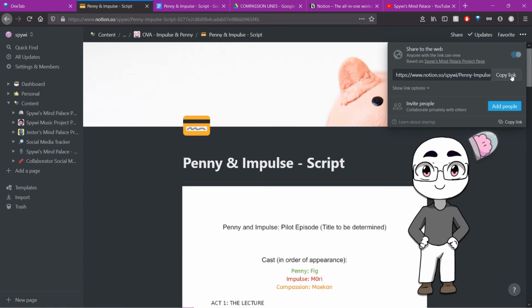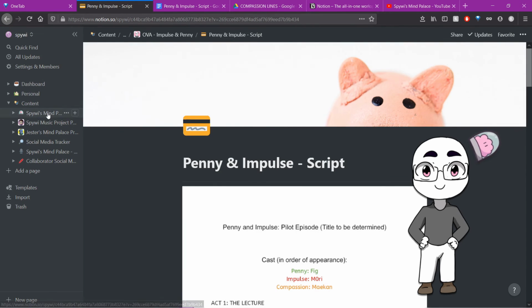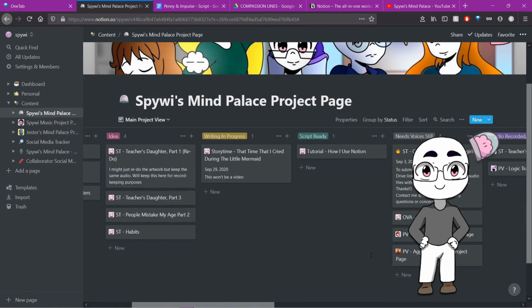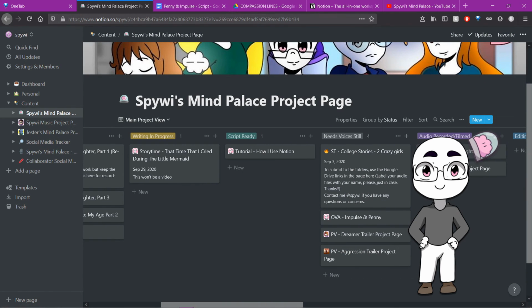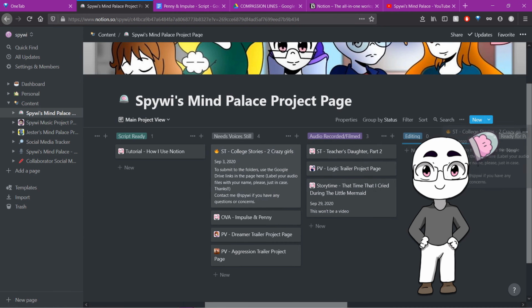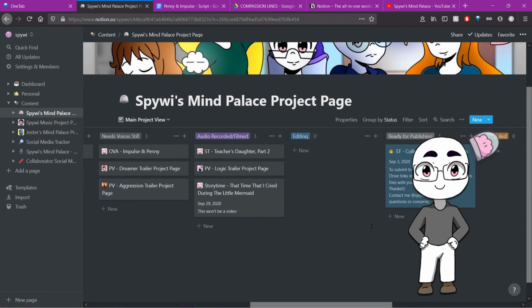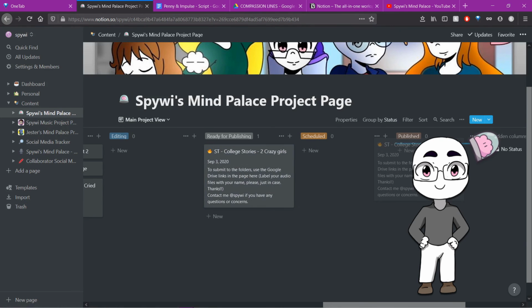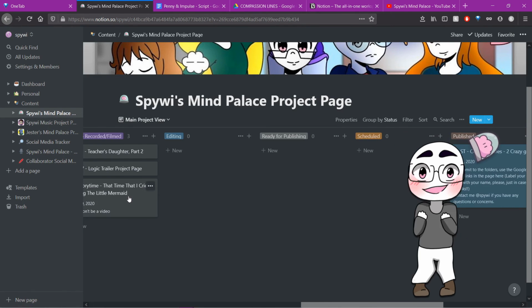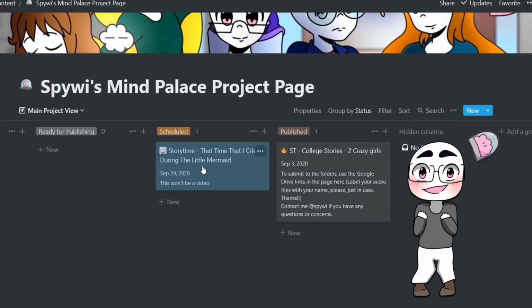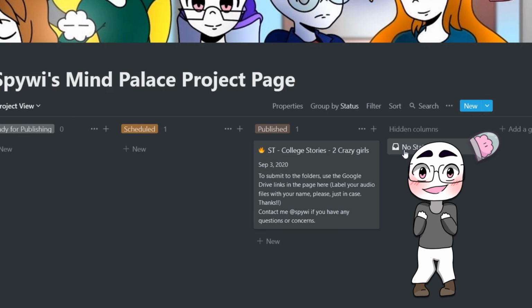Step 4, I send out the Notion link so that they get something that looks like this. I like to have dark mode turned on for my workspace, so they may see the light mode of this page. They have all the information, the script, and the submit links, so everything stays organized. And again, to reiterate, if they're part of my voice actor project server, then they have access to this overview page. They can easily find the video they're working in, see that, hey, this video needs voices still, so they can record their lines, submit it in the Google Drive folder, and they let me know that they've uploaded. The video project moves from left to right on the board as tasks get checked off until finally it can be scheduled, uploaded to YouTube, and eventually archived.